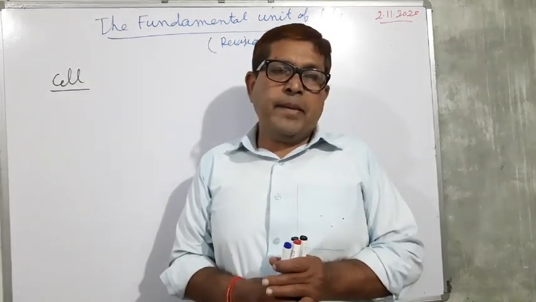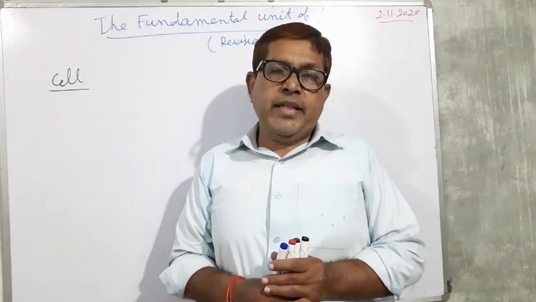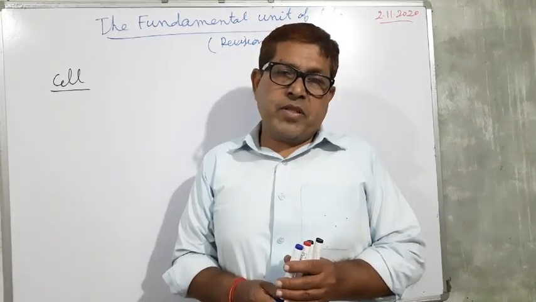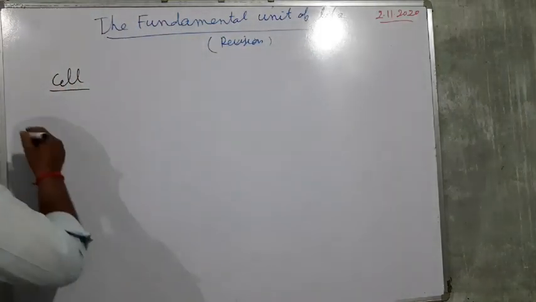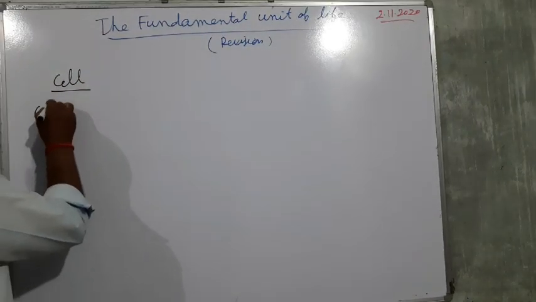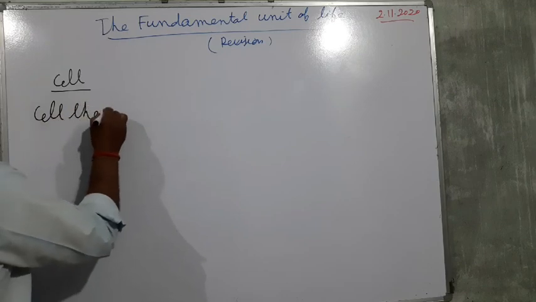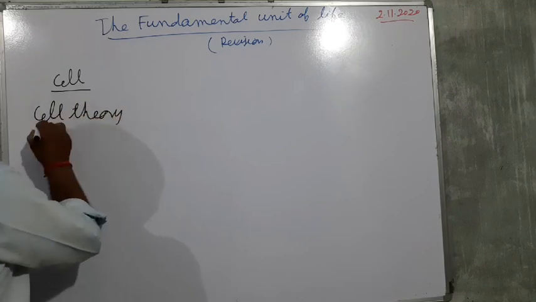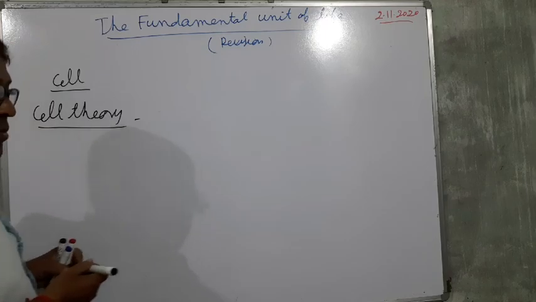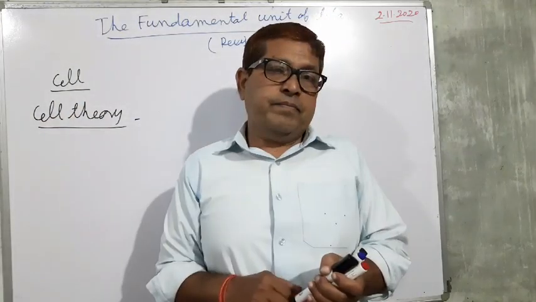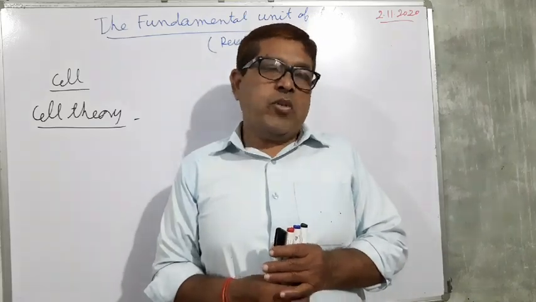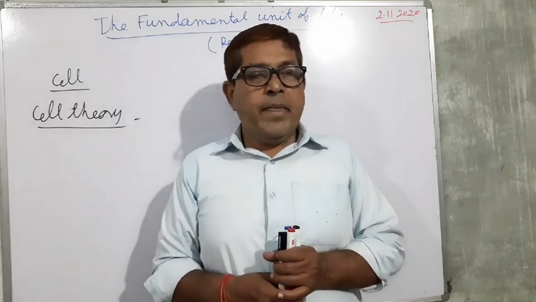Later, cell theory was proposed. Who proposed this cell theory? Schleiden and Schwann proposed the cell theory.